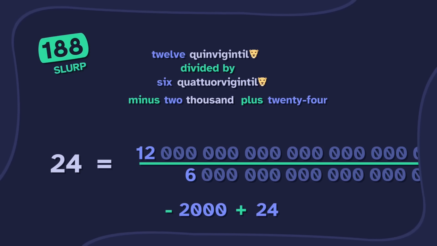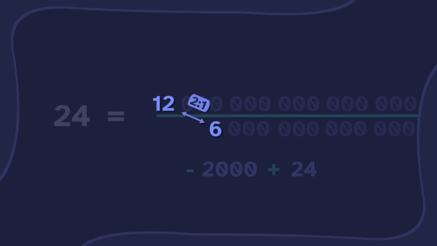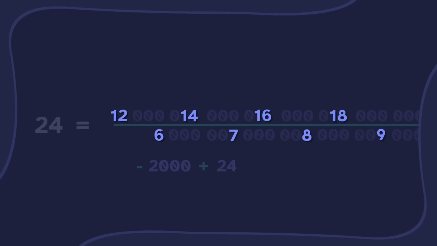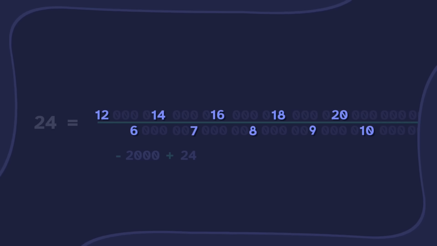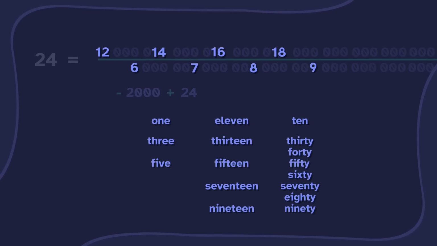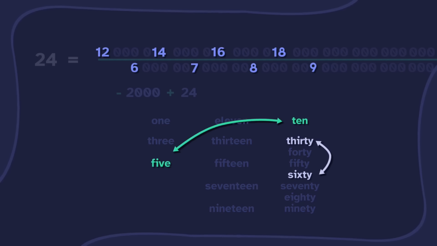It's 188. And now the ratio is 2 to 1, so it'll be easier to find more pairs, like 14 and 7, and 16 and 8, and 18 and 9. And 20 and 10. No, that would duplicate 20. Oh, let's pull up the small words we haven't used. So we could use 10 and 5, 60 and 30, and 80 and 40.